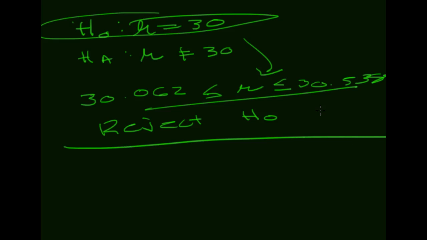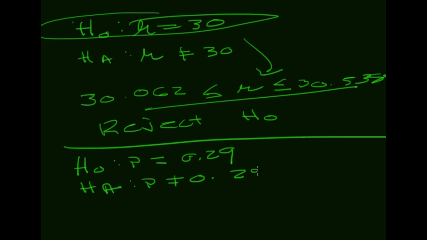So let's look at another claim about baseball players. The claim here is that the percentage of Major League Baseball players born outside the United States is 29%. Again, we can write this as a null hypothesis where the percentage is equal to 0.29. The alternative hypothesis is that the percentage is not equal to 0.29.